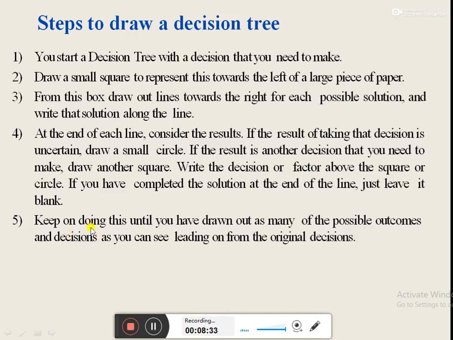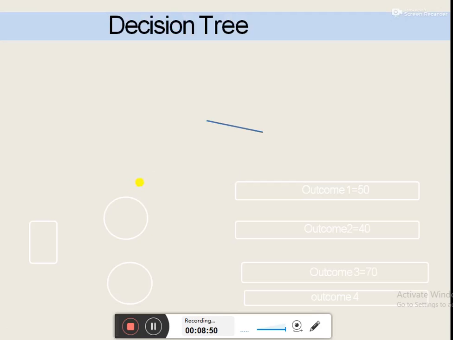We need to keep on doing this until we have drawn out all the possible outcomes and decisions that are represented in any particular problem. So let's start with a practical problem to understand the decision tree technique. So for practice, first of all, draw a square or stage 1 of the decision tree in the leftmost side of the paper. That is this one.